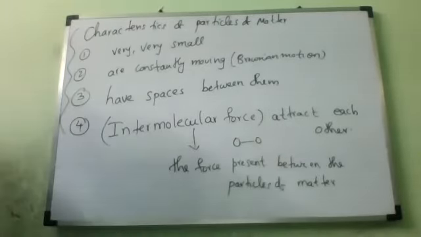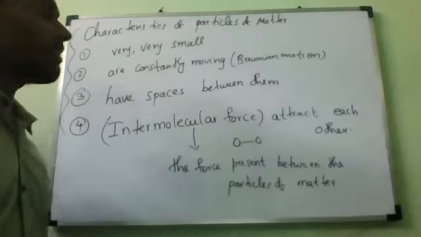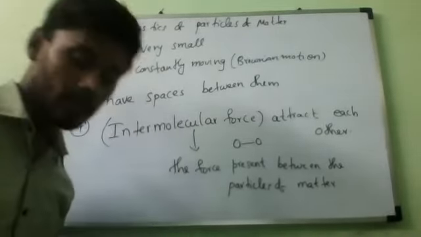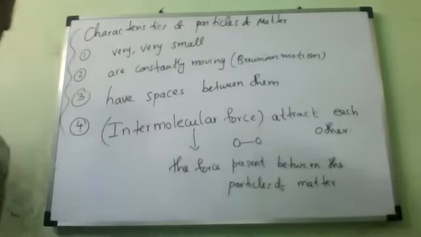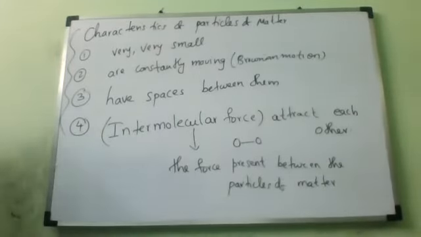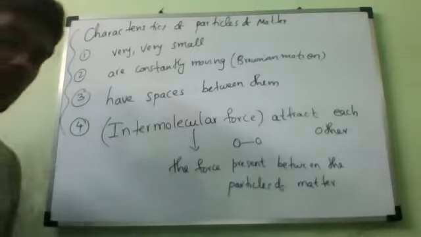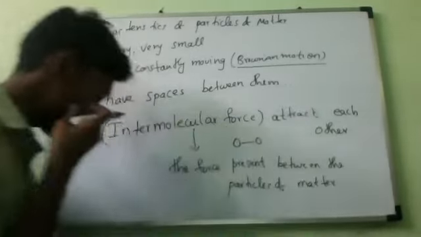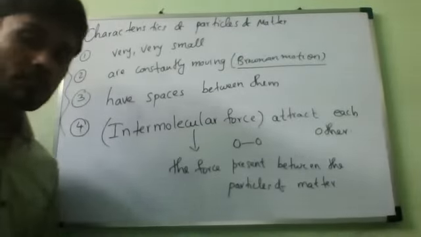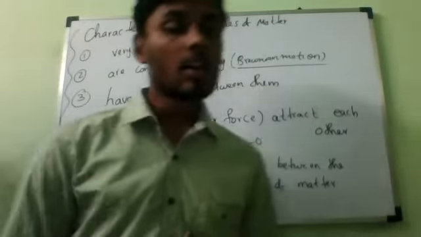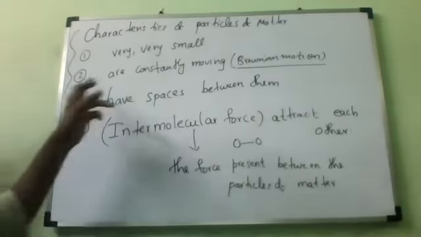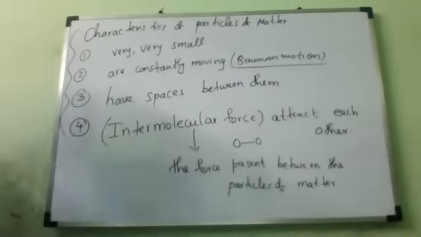The particles of matter are constantly moving. Constantly moving. So that is called what? Brownian motion. Next, third point. Particles of matter are constantly moving.